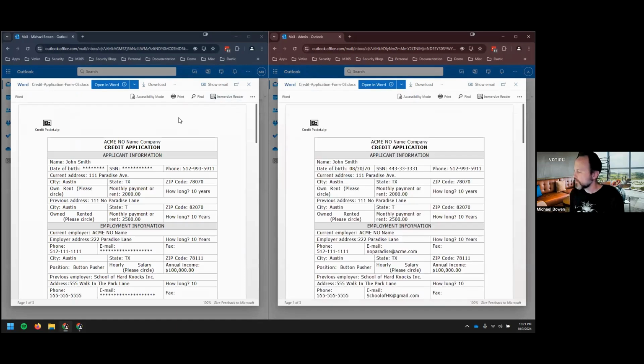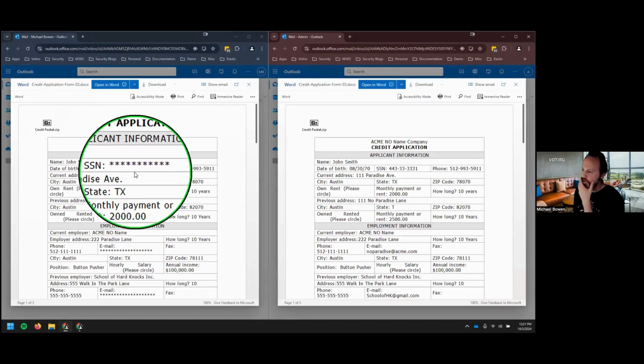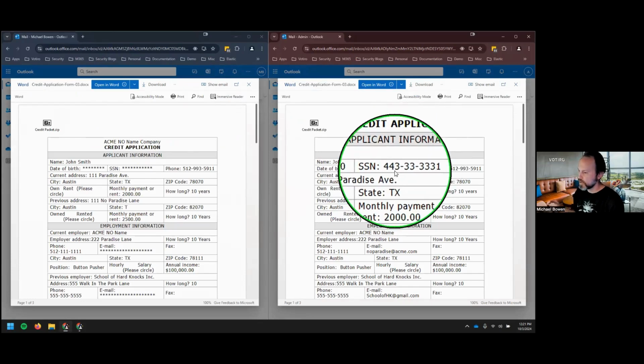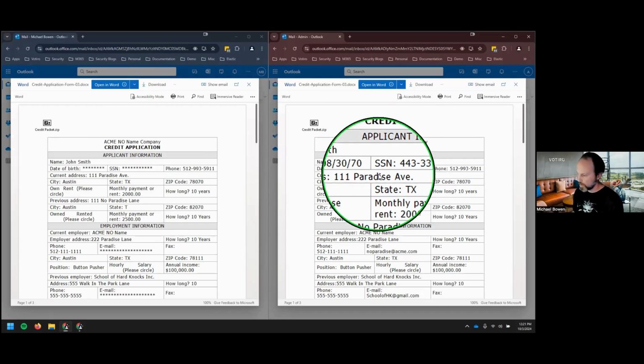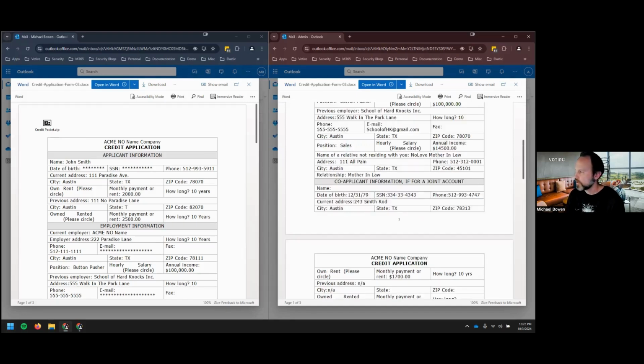The user on the left is a standard user that's not allowed to see the content, and we can see that the social security number was masked out for this user when he received the file. The user on the right is an admin user. That user is allowed to see this content, so he is able to transact this information. Again, this file was delivered without any interactions from IT. It allowed the end user to continue doing their work without having to stop workflows or anything like that.